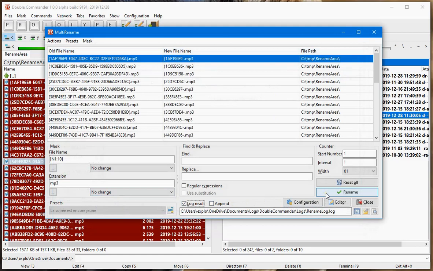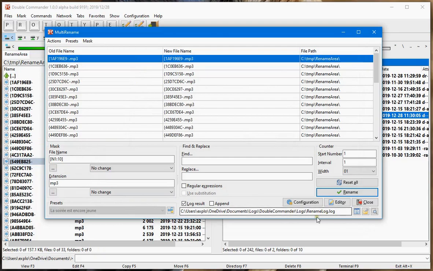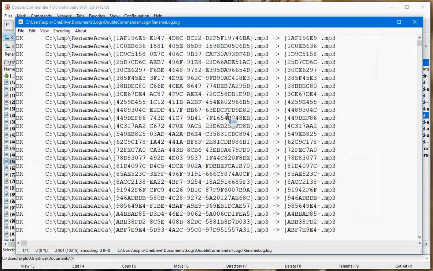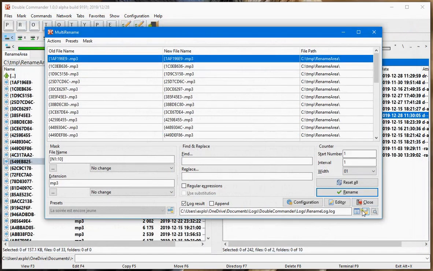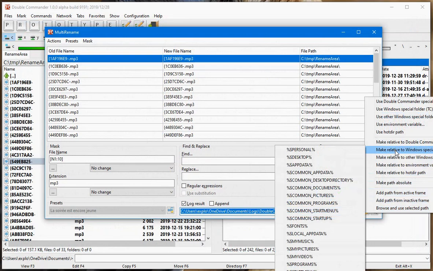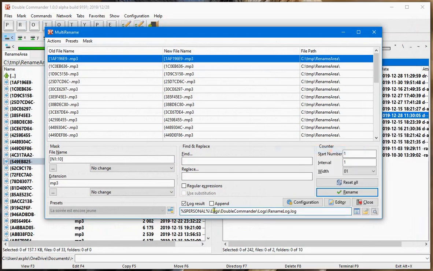So if I rename my file, it will create a log there. It could be nice to have a button to view the result. Also, I would suggest having the special dir functionality, to make it relative for portable environments. Let's suppose here I will select, I will change my setup. Let's say to create another one, and I would also suggest having an append option here.